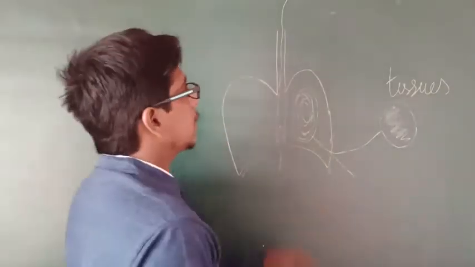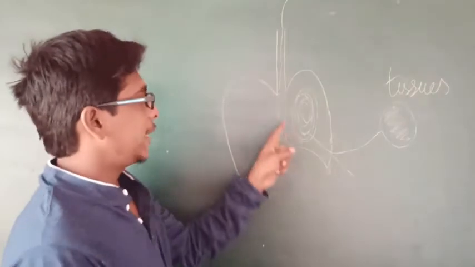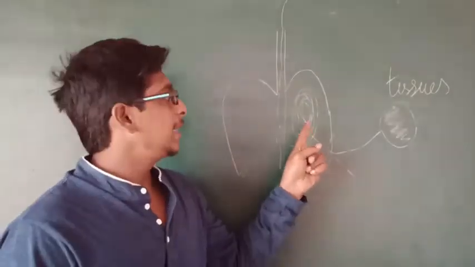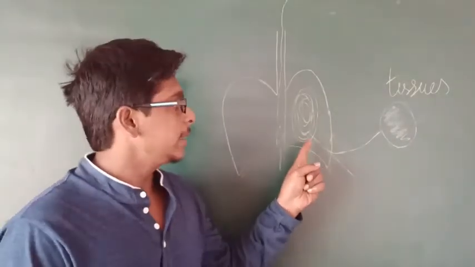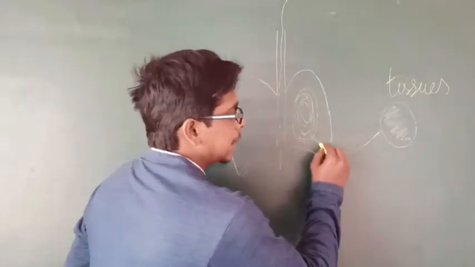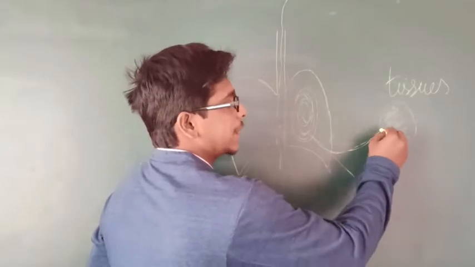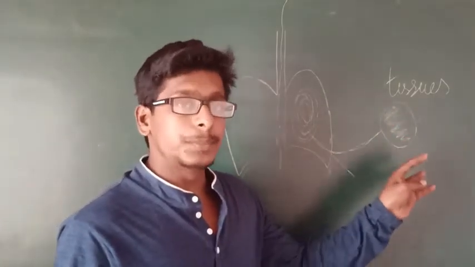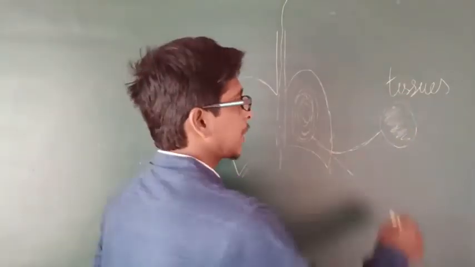You are clear, students? A man breathes in fresh air, this oxygen is taken by the blood, and that blood becomes oxygenated, and that oxygenated blood goes to the tissue where the energy producing process takes place.